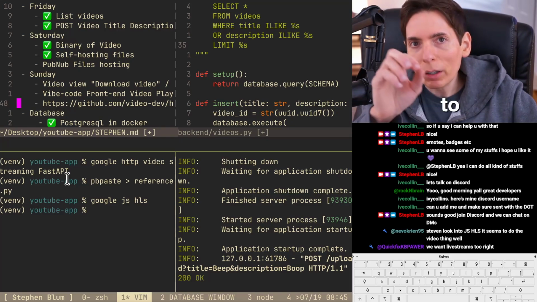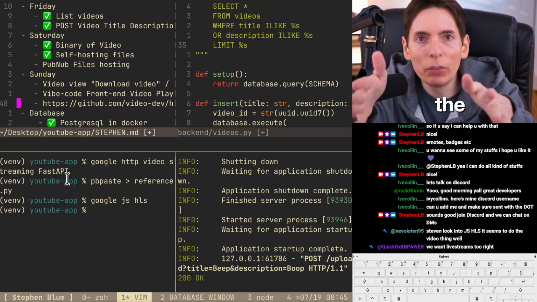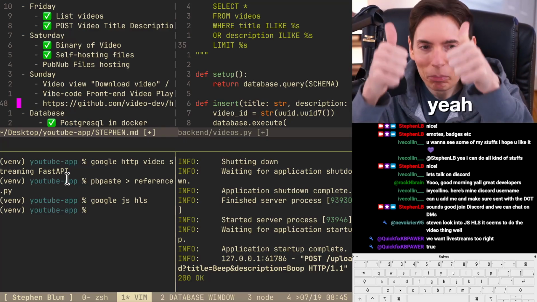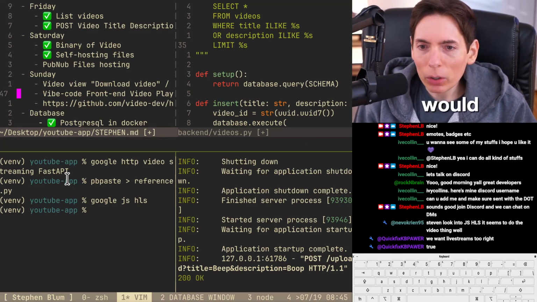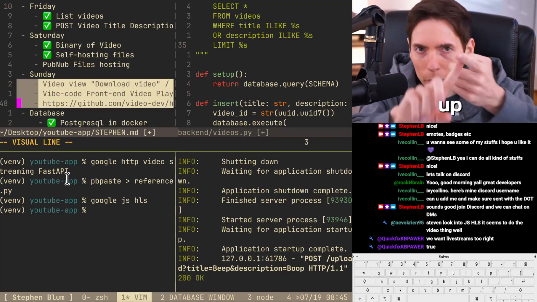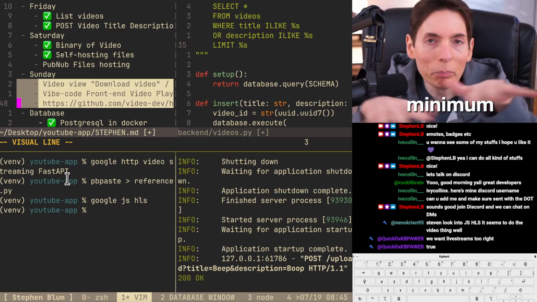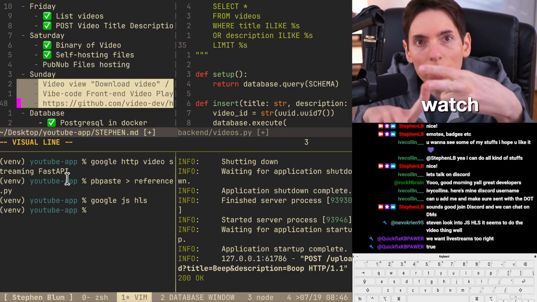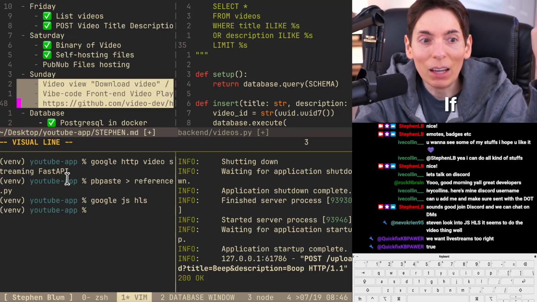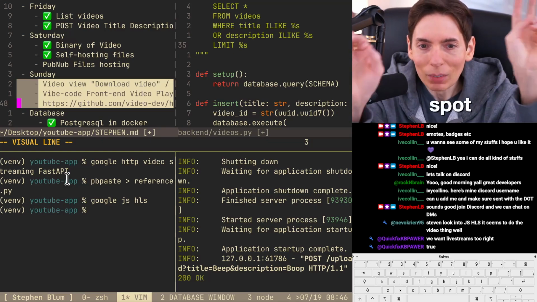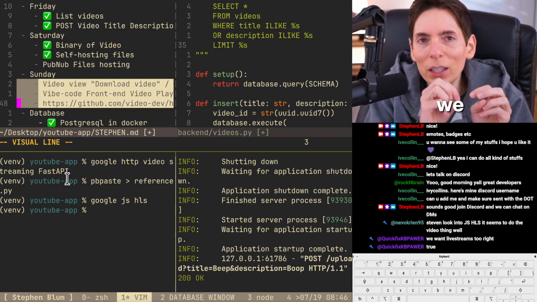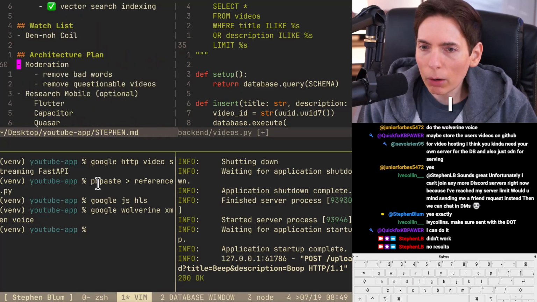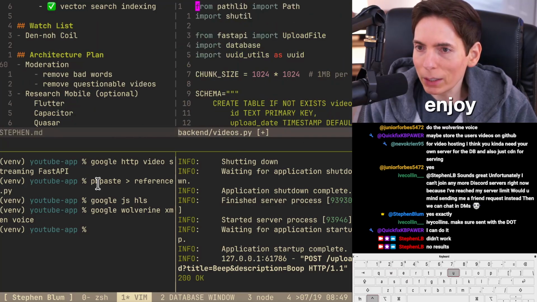So I do want to put like a cap on the amount of time that we spend on this project. True? Yeah, perfect. All right. So I would like to at least get the video upload part, like the minimum viable is getting like, you can upload videos and you can watch videos, right? That's the MVP. If we can do that, I think we're in a good spot. Then it's just, we could start adding features from there if we wanted to make it go further. Let's do our streaming video. I want to do the streaming video. I think I'm going to really enjoy this part of this.